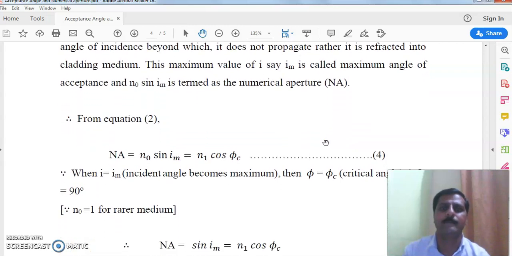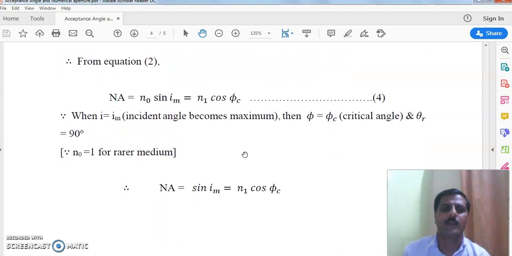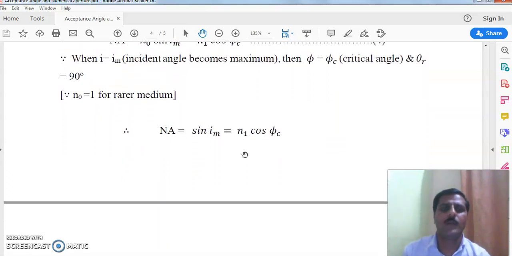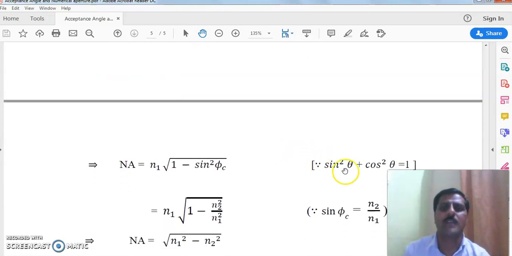So numerical aperture, which we already defined mathematically, is equal to n0 sin i max, the maximum angle of acceptance, n0 having a value 1. That is equal to n1 cos phi c. Now let us substitute the value of cos phi c, because we know sin square theta plus cos square theta is equal to 1.